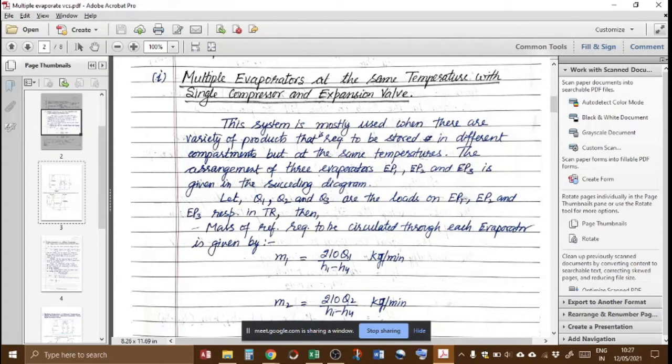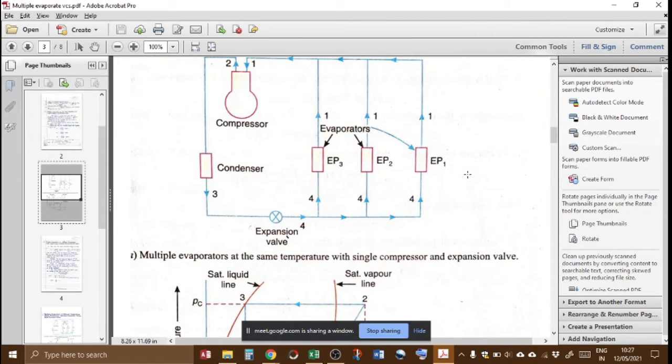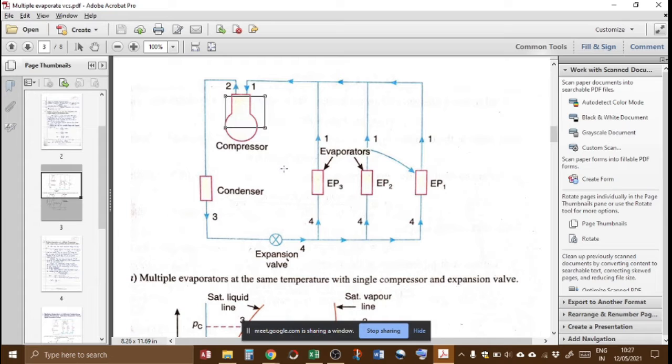Now the arrangement consists of three evaporator coils, EP1, EP2 and EP3, which is shown in the diagram. Now let us observe the diagram. Here we have a single compressor unit, a single condenser, but three evaporator coils. Now the liquid refrigerant is coming from the condenser. It is throttled through this single expansion valve. Now it is obvious that when we release this refrigerant from the high pressure to the low pressure region.